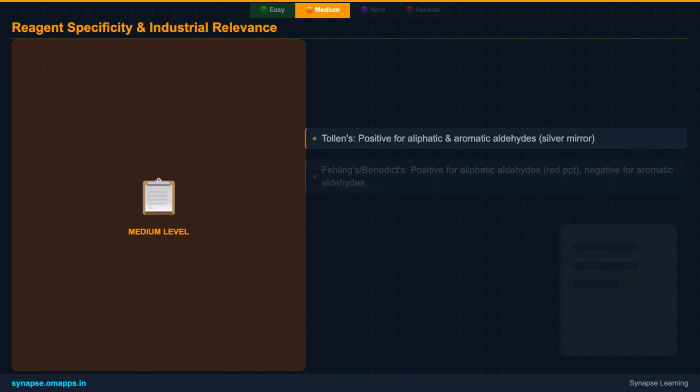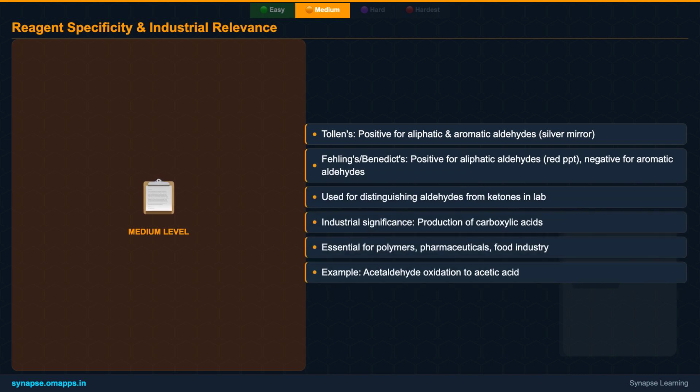The selective nature of Tollens, Fehling's, and Benedict's reagents makes them invaluable for distinguishing aldehydes from ketones. Tollens test works for both aliphatic and aromatic aldehydes, producing a clear silver mirror. However, Fehling's and Benedict's solutions, while effective for aliphatic aldehydes, generally do not react with aromatic aldehydes due to their slightly lower reactivity. Understanding these specific reagent behaviors is critical for laboratory identification.